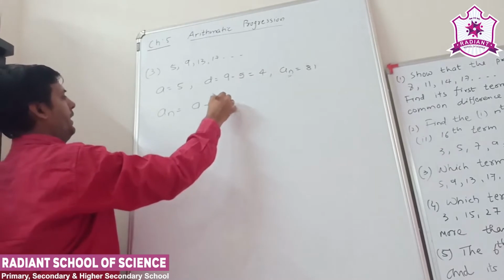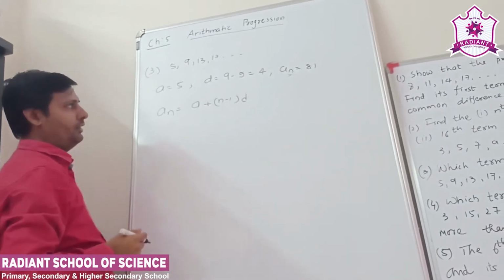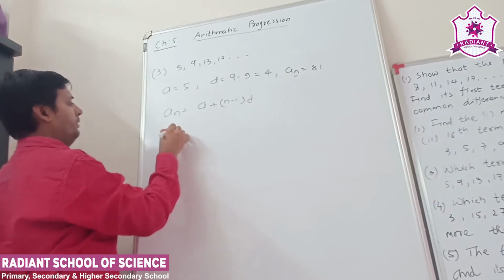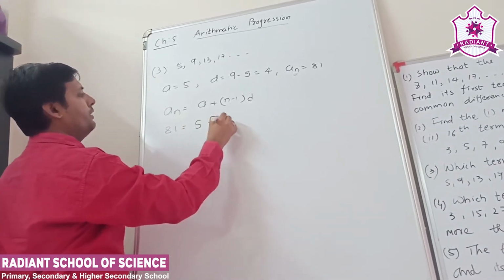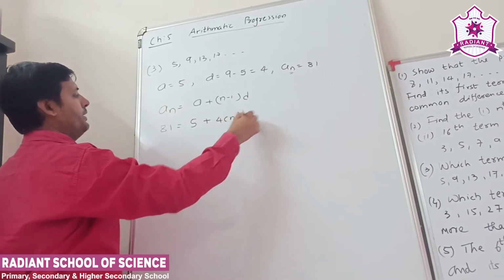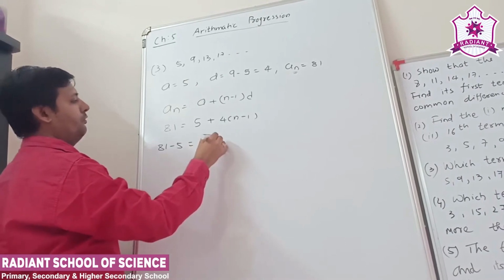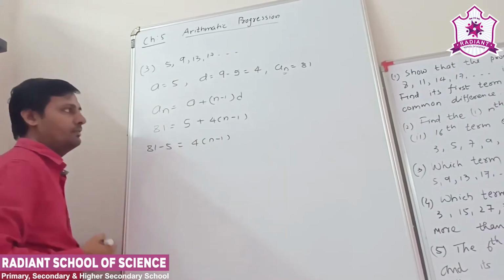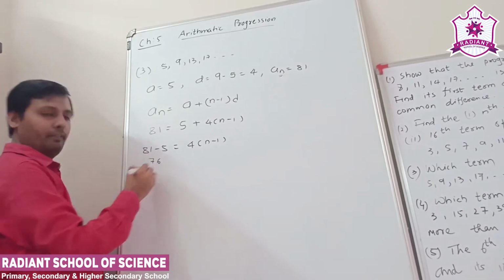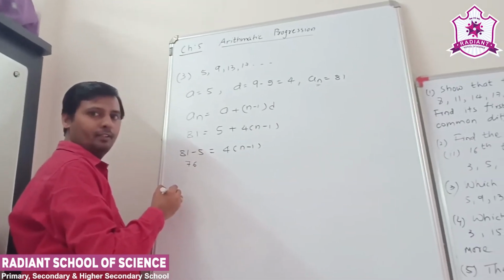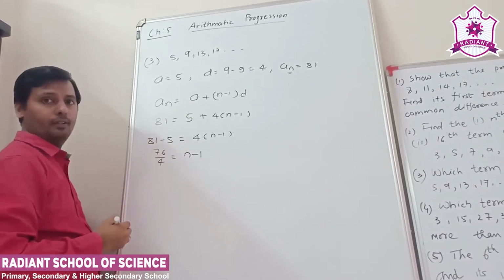Clear? So apply the formula, a plus n minus 1 into d. Put the values: an is 81, a is 5, d is 4 into n minus 1. So 81 minus 5 is equal to 4 into n minus 1. 81 minus 5 is 76, divided by 4 is equal to n minus 1.